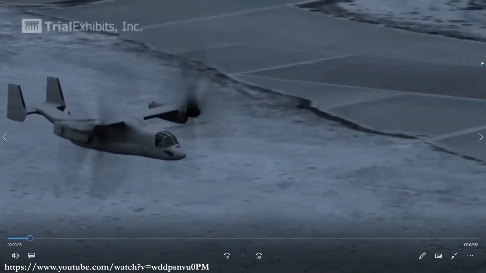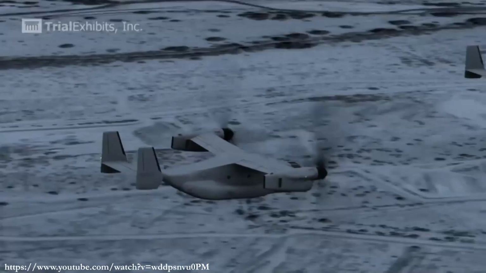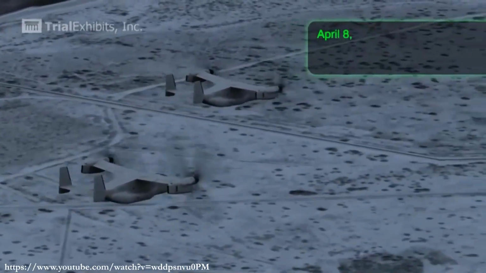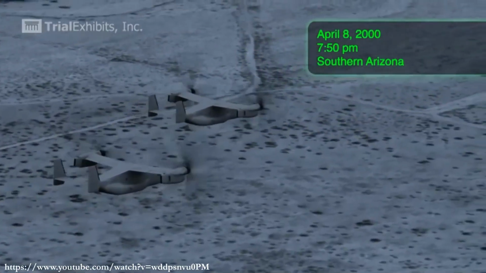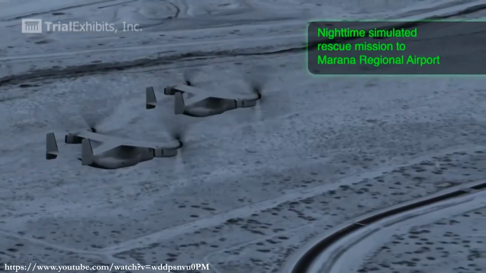So the way to recover out of this is to reduce the thrust. Coming to that, yeah, something more serious. So, you recognize this craft? Ospreys, right? So, two of these Ospreys were coming back from some sortie, and they were supposed to land at Marana Air Force Base in southern Arizona. This video is from, it is a similar video from almost 25 years back.